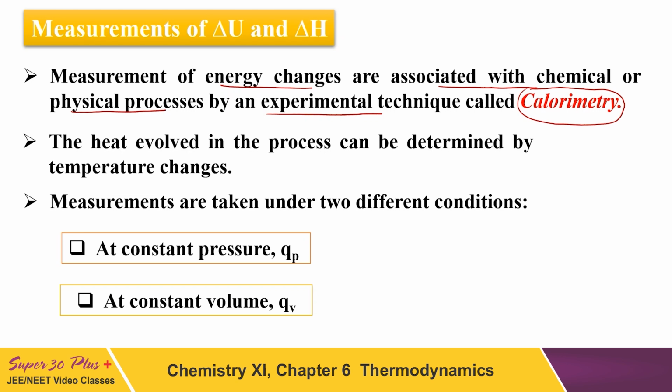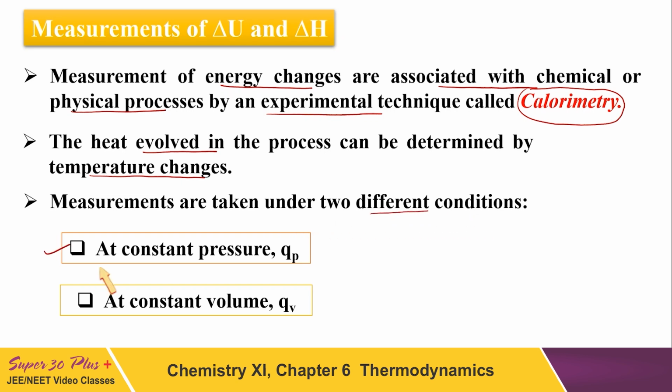Calorimetry is the experimental technique in which we measure the amount of energy involved in any chemical reaction. It may be evolved or absorbed. So the heat evolved in the process can be determined by the temperature change, because whenever heat is released, it appears in terms of temperature. Heat is released, temperature increases. Heat is absorbed, temperature decreases. So we measure the change in temperature under two different conditions.